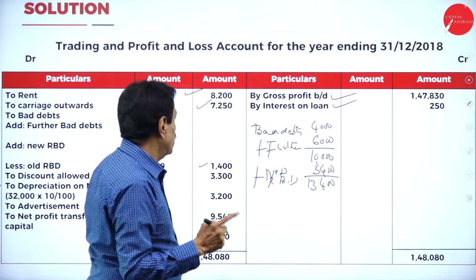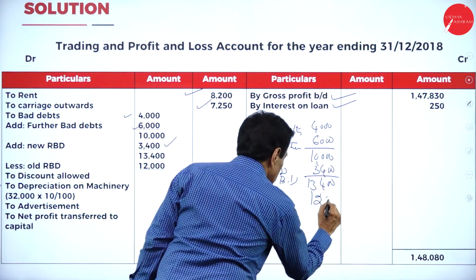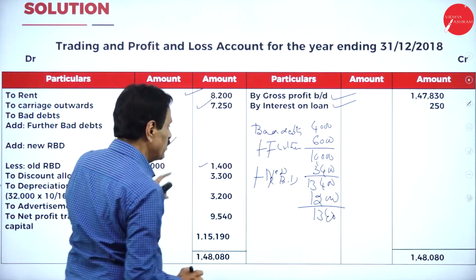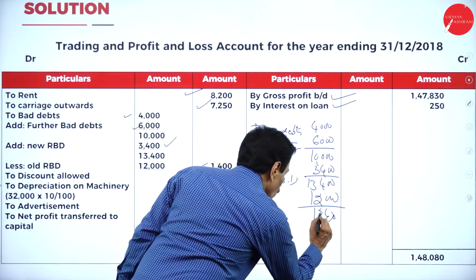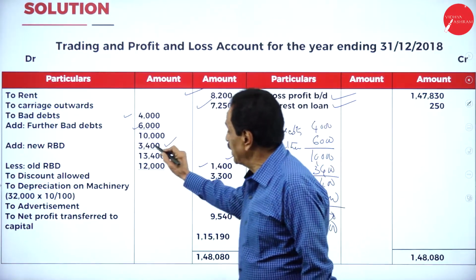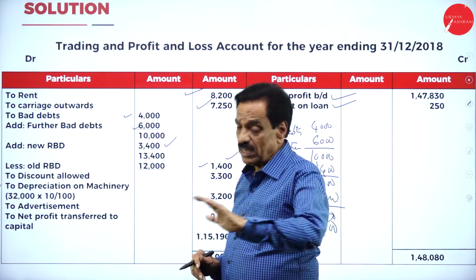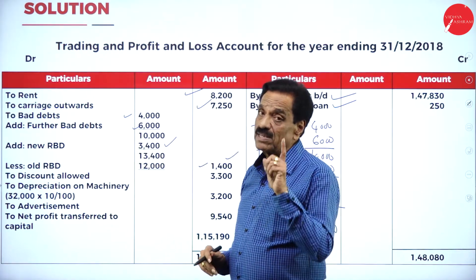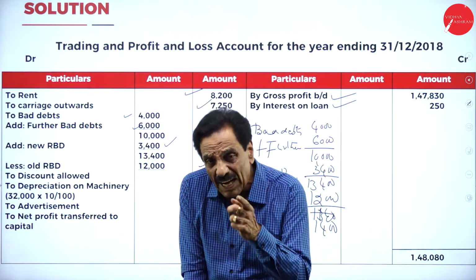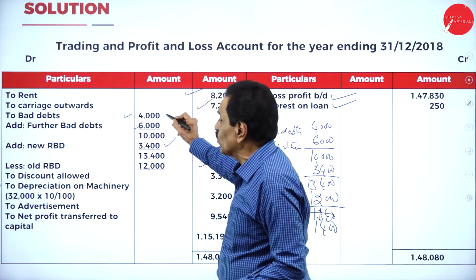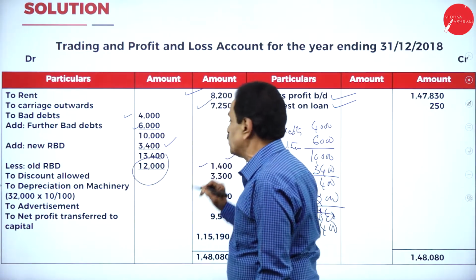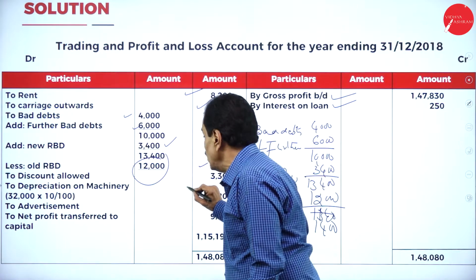In your trial balance, the old RBD is 12,000. The difference is 1,400. This 1,400 will come here. So how do you get 3,400? Out of 40,000, 6,000 is irrecoverable. Balance is 34,000 and 10% is 3,400. What's the formula? Bad debt plus further bad debt plus new RBD minus old RBD. Bad debt is 4,000, further bad debt is 6,000, new RBD is 3,400, old RBD is from the trial balance. It comes to 1,400. How much discount allowed?